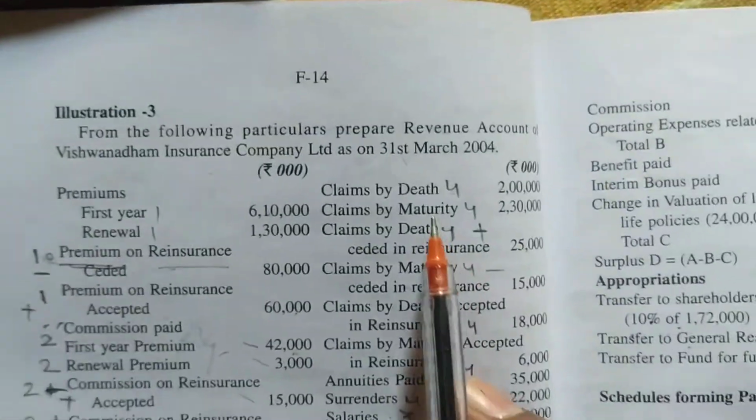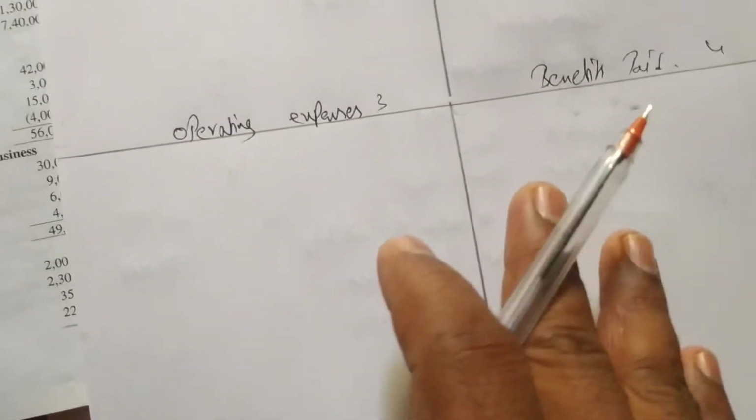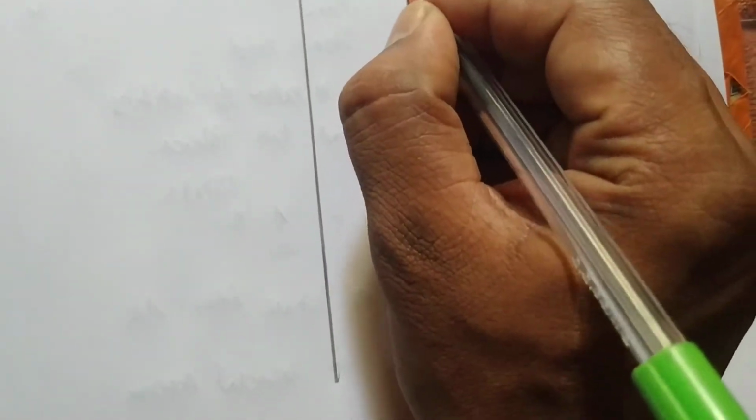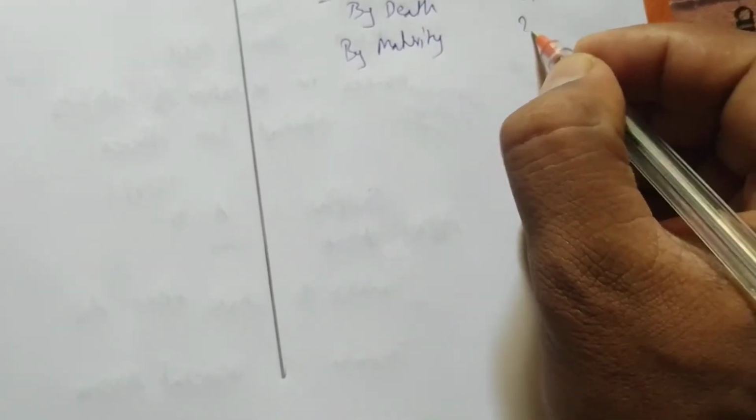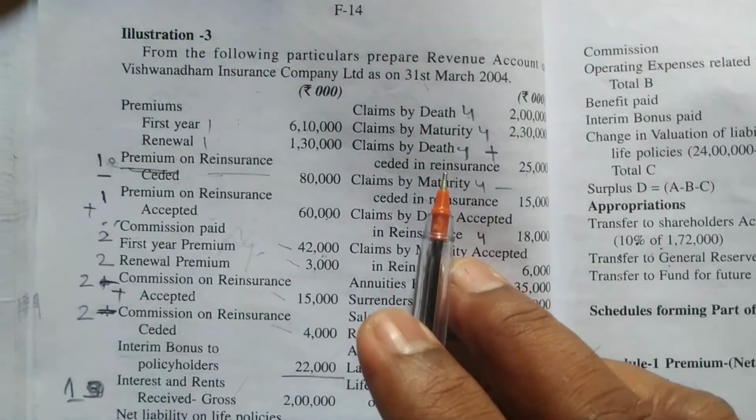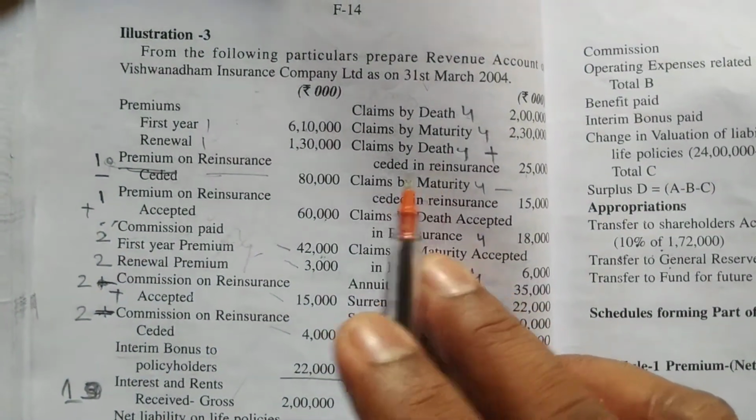Okay, now next we are having claims by death. Now death means what? You have to go to benefits paid. Claims by death. So you have to write here claims by death. How much claims by death we are having? 2 lakhs. So write here 2 lakhs. Then we are having claims by maturity. How much? 2,30,000. Then you write by maturity 2,30,000.